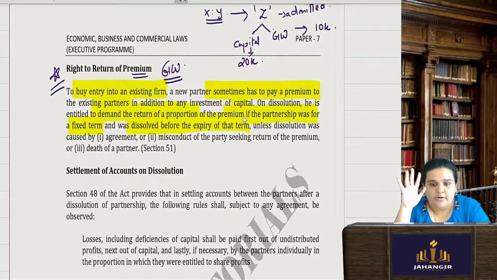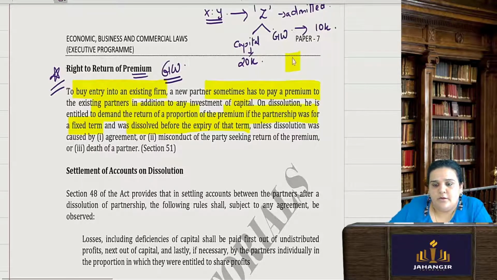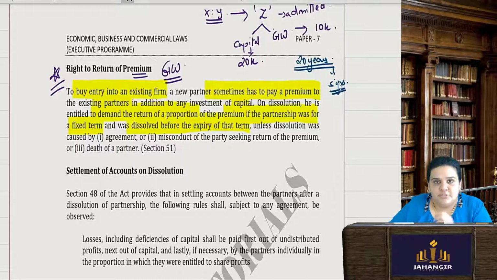Okay, it was already a fixed term, and they were still saying that we are going to continue for another, say, 20 years. And before that, within 5 years only, it got dissolved. He just joined, 5 years had just taken place, and they were dissolving. So he has a right to take the premium.